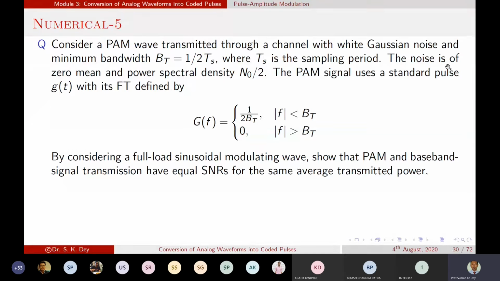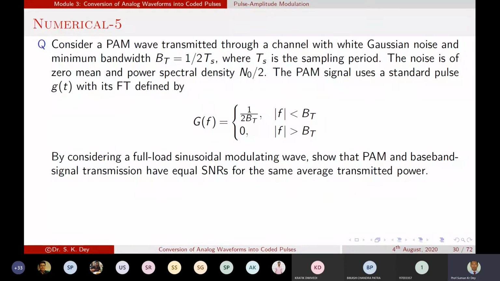The noise is of zero mean and power spectrum equal to N by 2. The PAM signal uses a standard pulse g(t) and its Fourier transform is defined by that. By considering a full-load sinusoidal modulating wave, the PAM and baseband signal transmission have equal SNR for the same average transmitted power. So we need to prove that. Okay, in that case, what do we have to find first?